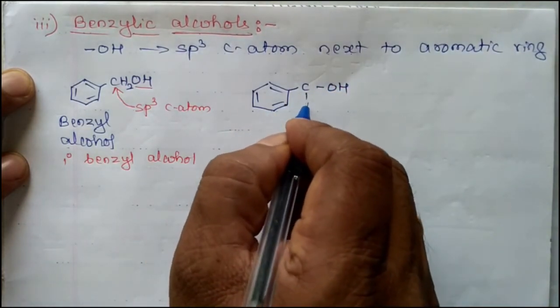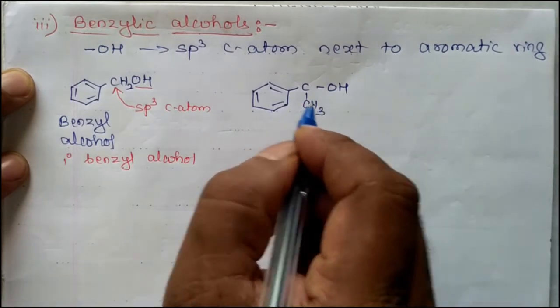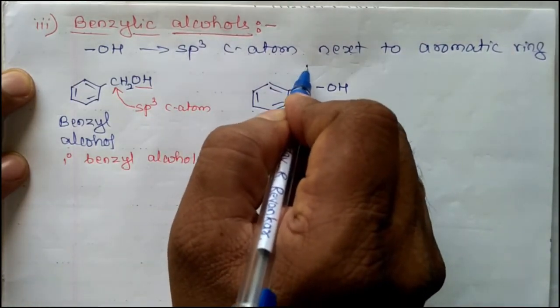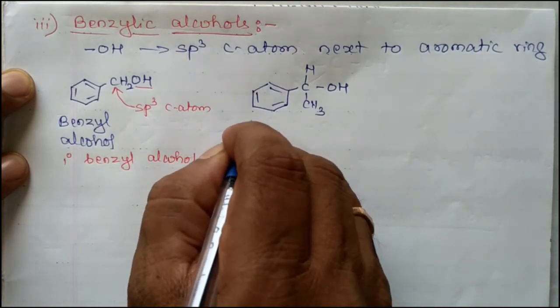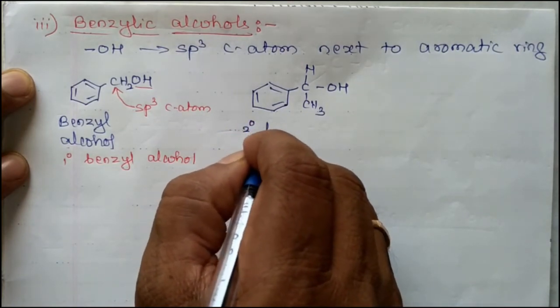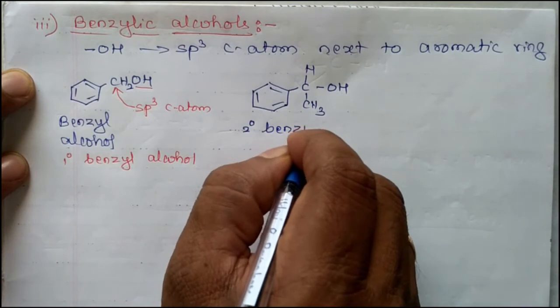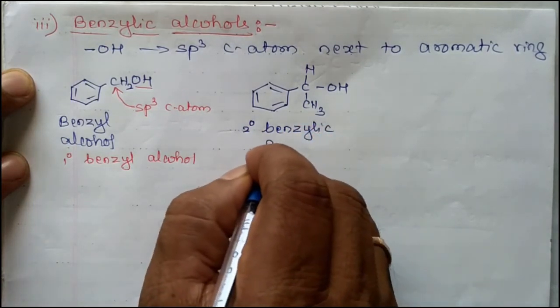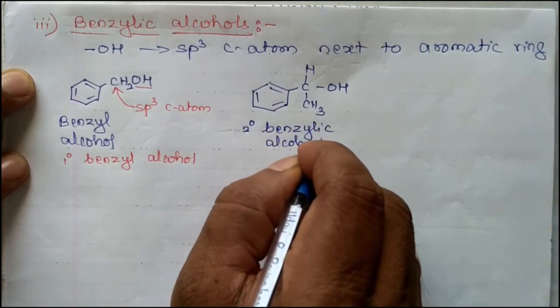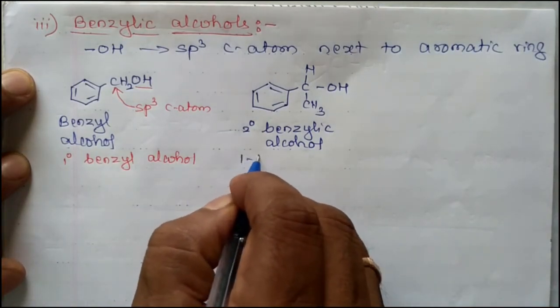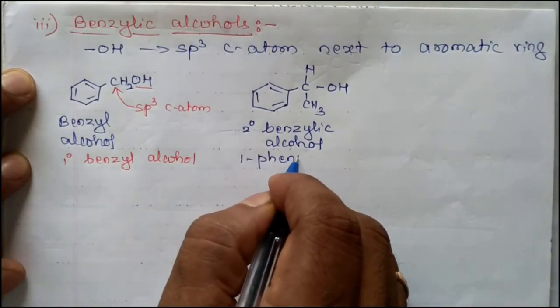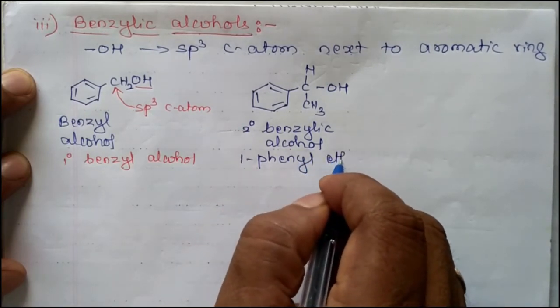OH, CH3, H. This is secondary benzylic alcohol. Secondary benzylic alcohol name is 1-phenyl ethanol.